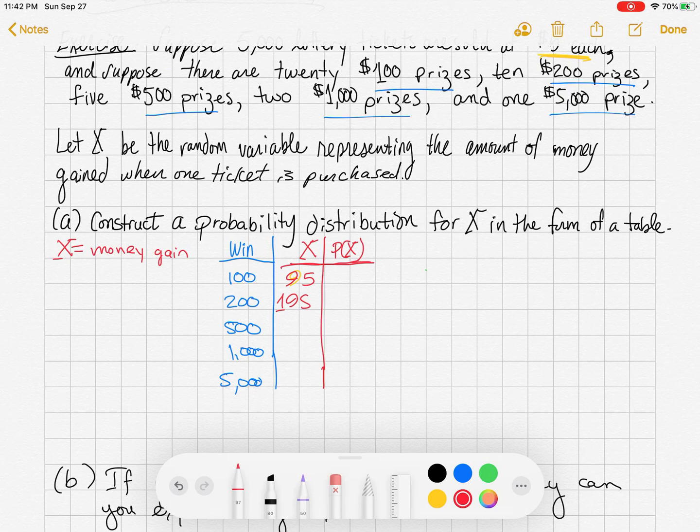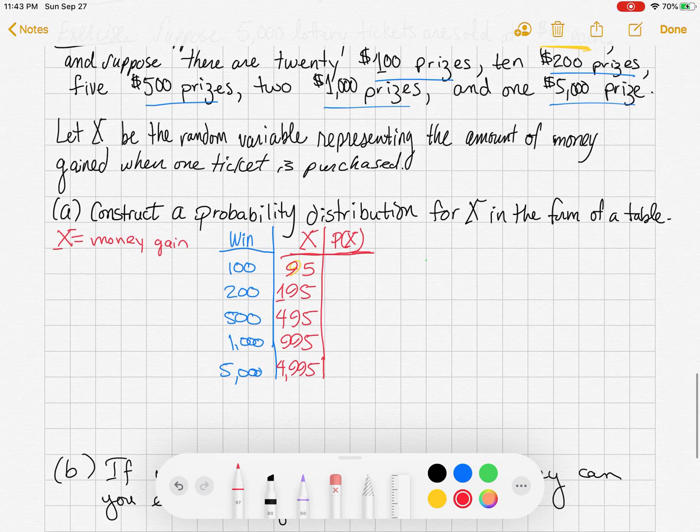What if I win $200? What do I gain? I gain 195, right? What about $500? How much do I gain? We'll subtract $5 for the ticket, and we're talking about $495. What else? Well, if I won $1,000, my gain would be $995. And if I won $5,000, my gain would be $4,995.